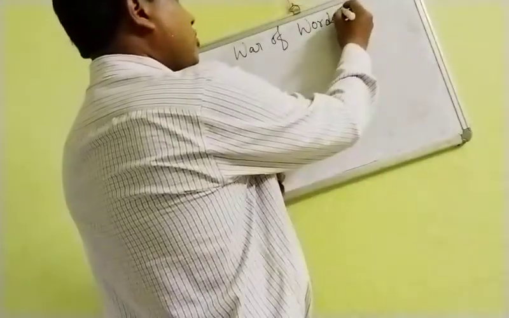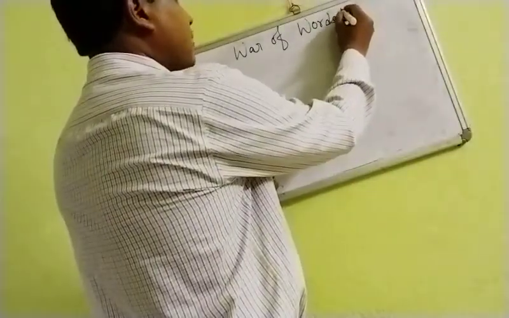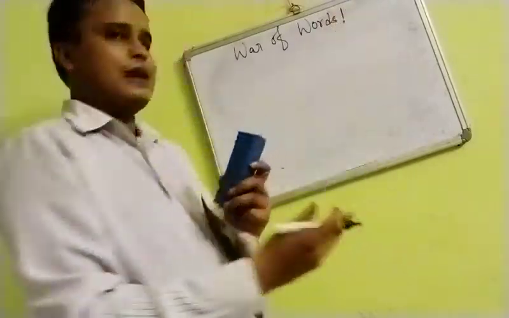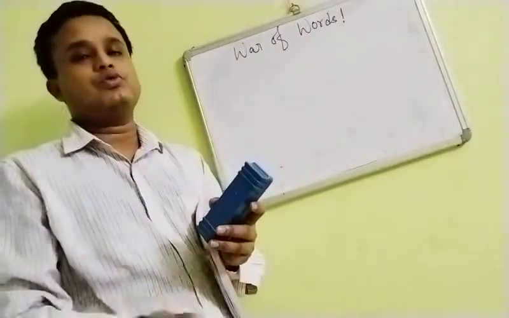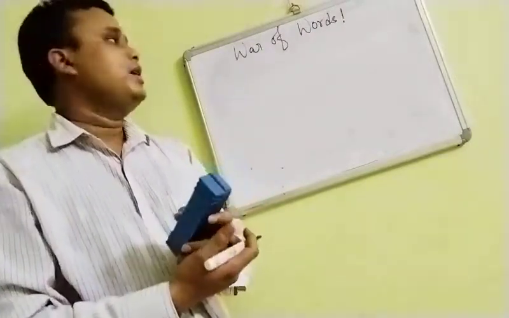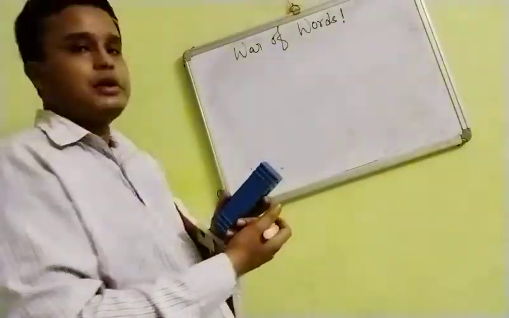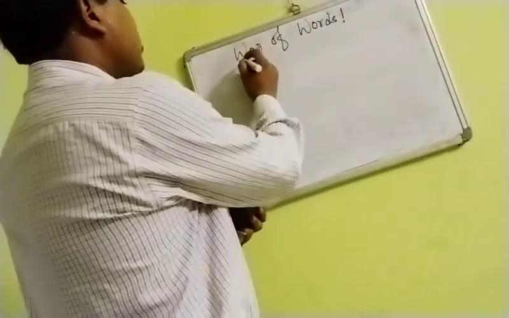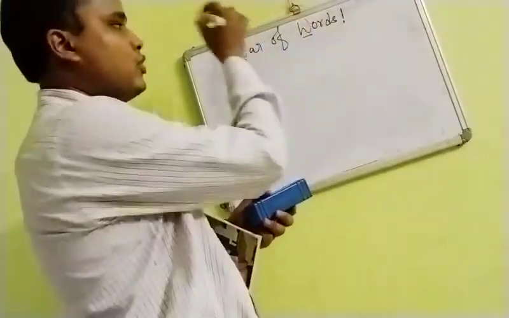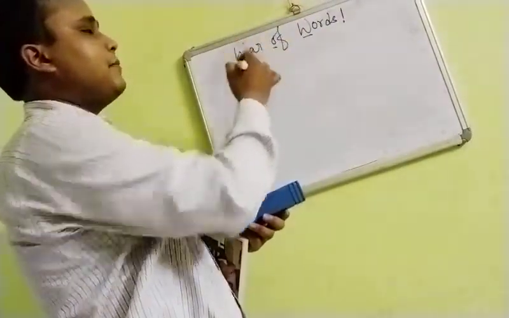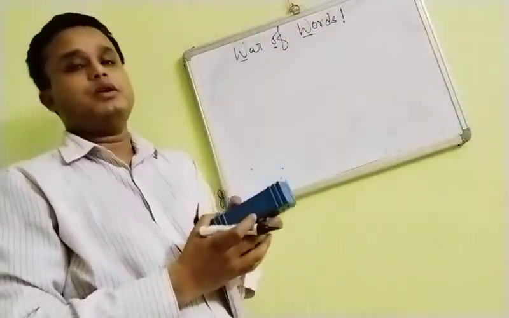So here basically you will be finding that this mark of exclamation is coming somewhere according to the situation. You will be using whichever punctuation is necessary. Okay, so "War of Words". Here you can see that while I am writing War of Words I am using a capital W, and here again a capital W, and as this is a preposition, this one will be a small one.